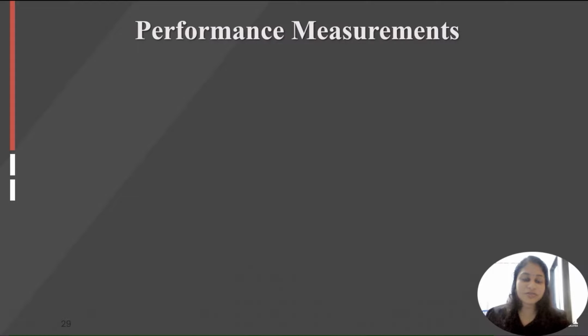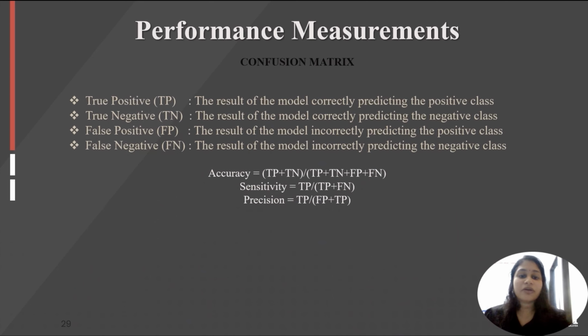Now we will look into the performance measures. What is performance measurement? Performance measurement is used to evaluate the efficacy and efficiency of the project. And the confusion matrix is used to summarize the performance of a classification method. We have 4 points, which are true positive, true negative, false positive and false negative. True positive is the result of the model correctly predicting the positive class, while true negative is the result of the model correctly predicting the negative class. False positive is the result of the model incorrectly predicting the positive class. Meanwhile, false negative is the result of the model incorrectly predicting the negative class. These are the equations for accuracy, sensitivity and precision using the true positive, true negative, false positive and false negative.